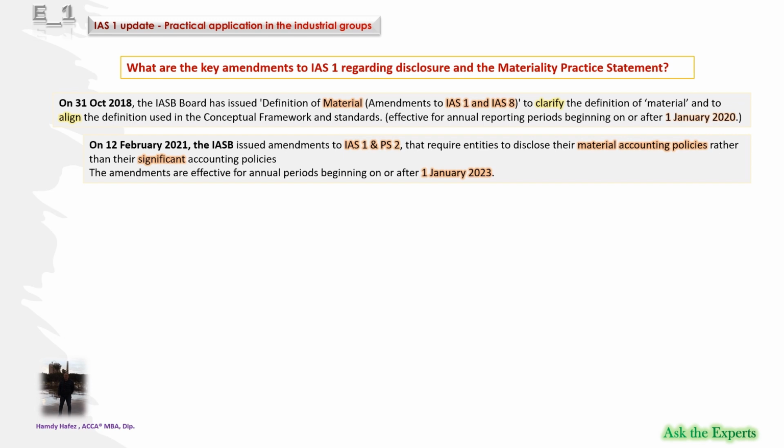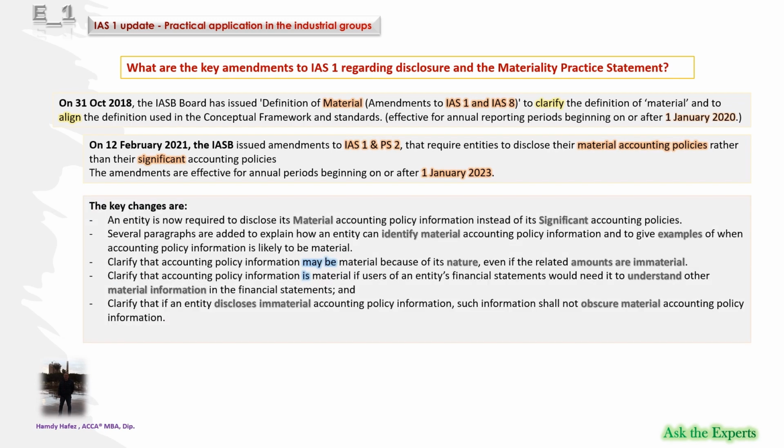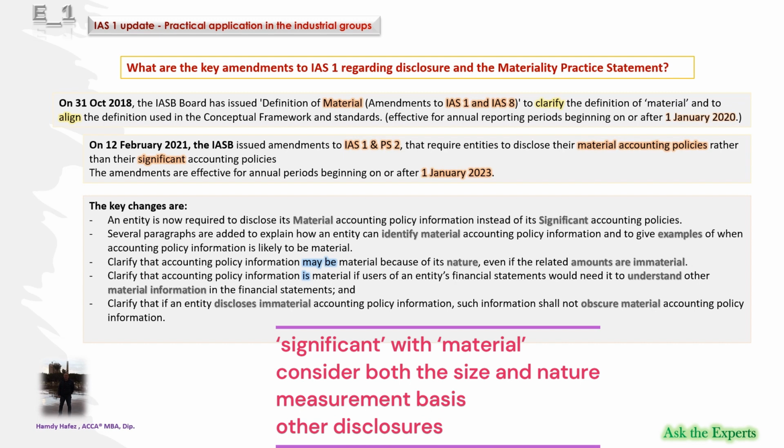This time, the amendments are effective for annual periods beginning on or after January 1, 2023. So, it's material versus significant. Is that all the story? Let's discuss the changes. Yes, the amendments replace the term significant with material for the disclosure of accounting policies.